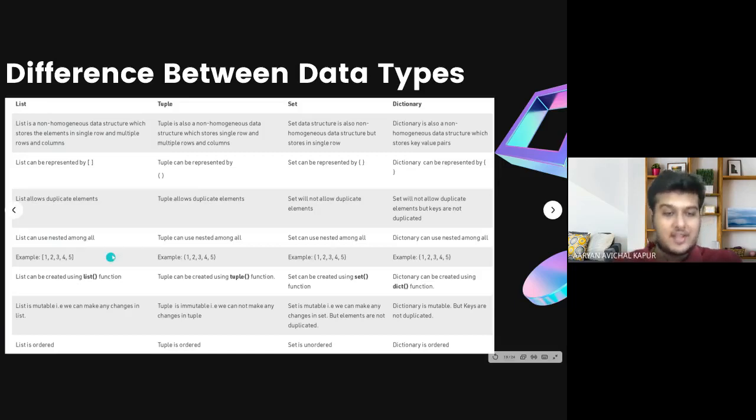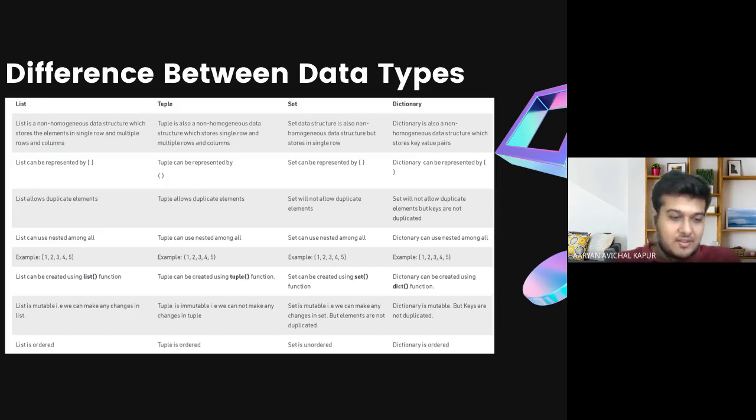So you can see that a list can be used among all. A list can be used under a list. A tuple can also have a list inside it. A set can have a list inside it. A dictionary can have a list inside it. But not all of them. I'll show that in a couple of seconds. But inside a tuple you cannot have several items.